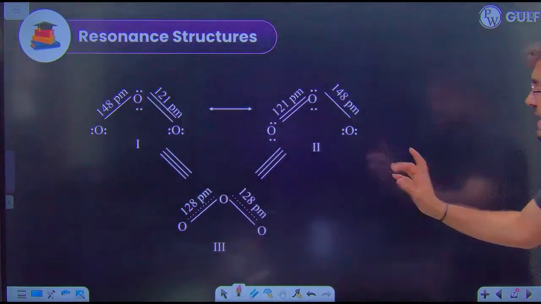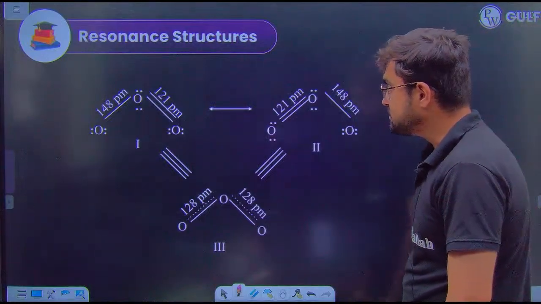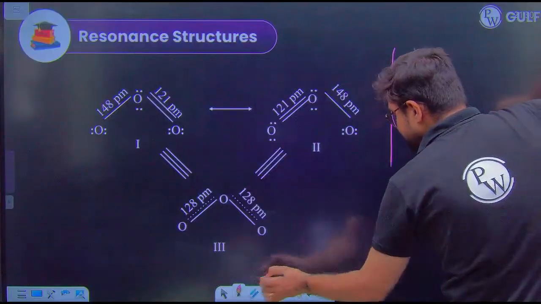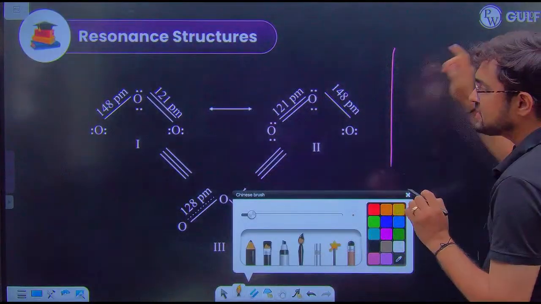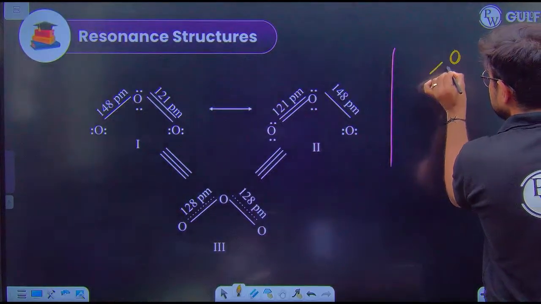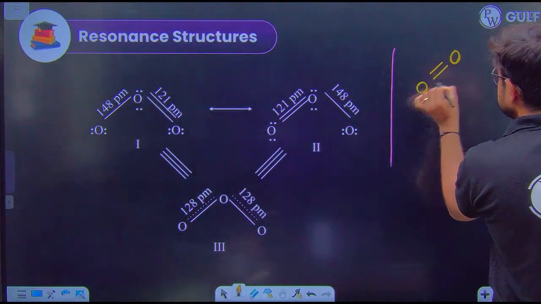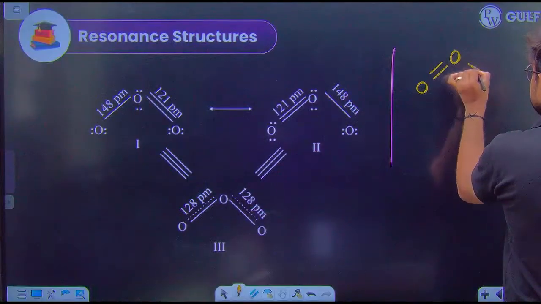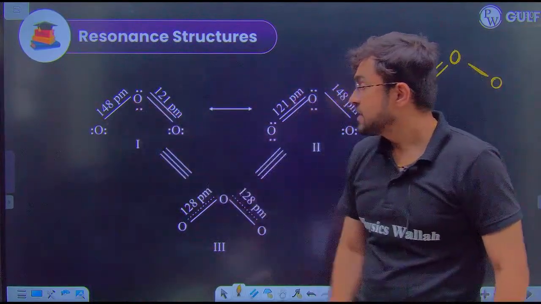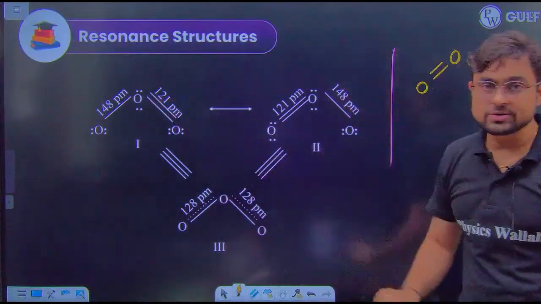Now guys, let's see in reality. Let me tell you, when we have this ozone structure, you all know that in ozone we have one single bond between oxygen and oxygen and one double bond between oxygen and oxygen.